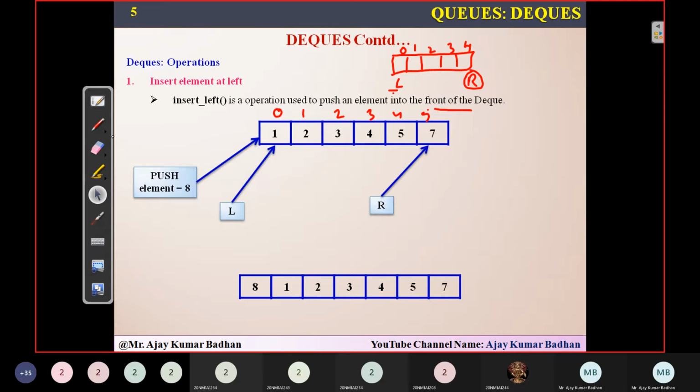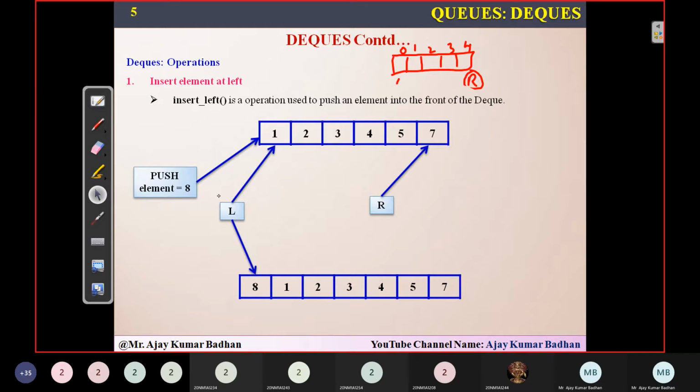But if you want to push an element here, definitely this element should be removed. This particular space should be empty, and the new element will be occupying this place. That's the reason I'm not writing indexes at this particular location, simply to make you understand what we mean by left. That's why I'm representing this particular scenario.